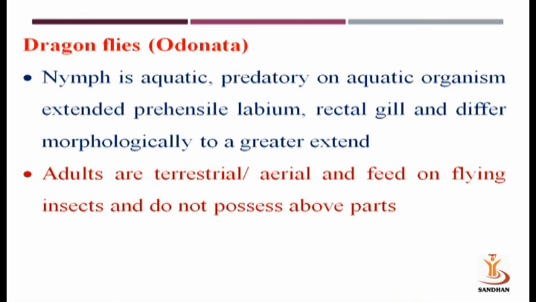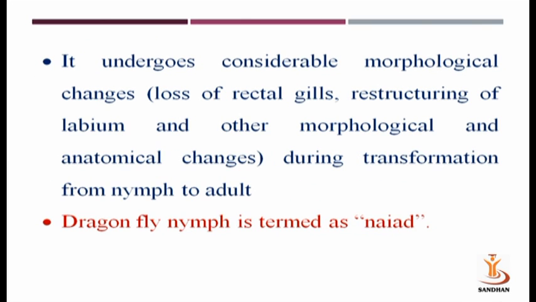Adults are terrestrial, aerial, and feed on flying insects and do not possess the above parts. It undergoes considerable morphological changes, that is, loss of rectal gill, restructuring of labium, and other morphological and anatomical changes during transformation from nymph to adult. Dragonfly nymph is termed as naiad.